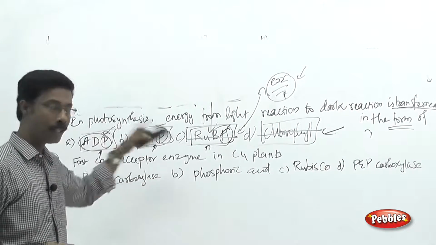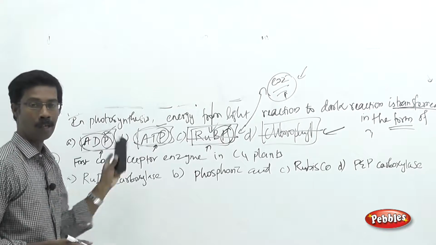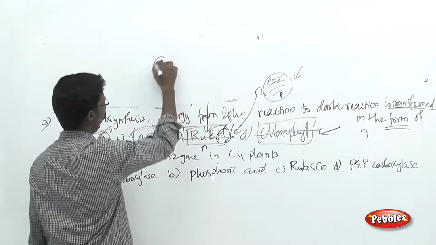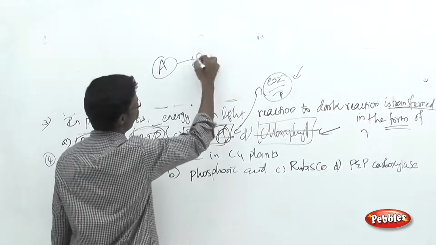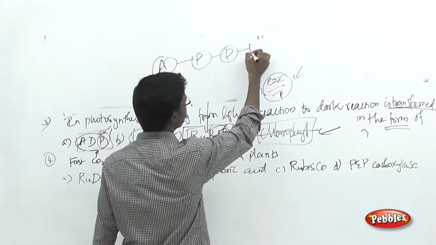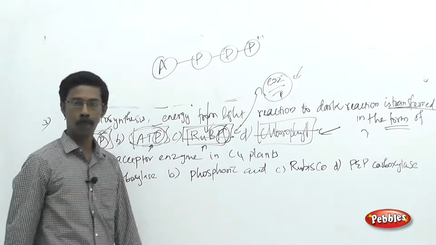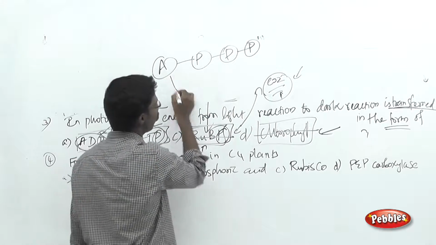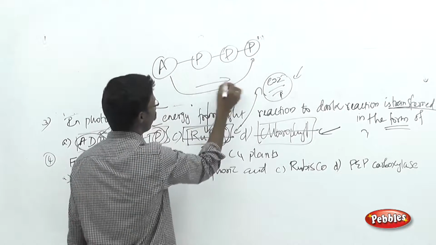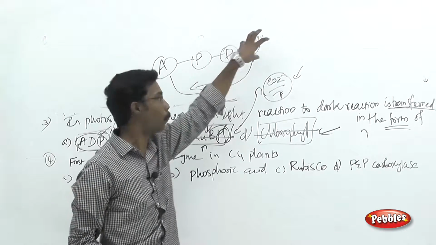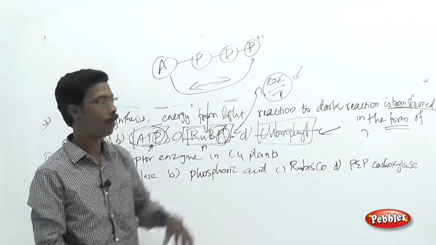ATP is being synthesized from ADP, but you cannot transfer the energy in the form of ADP. Okay, I will explain why. Adenosine, this is adenosine diphosphate, this is adenosine triphosphate. Okay, so this phosphate group is far from the particular adenosine. So you can easily break the particular phosphate group from the adenosine molecule.